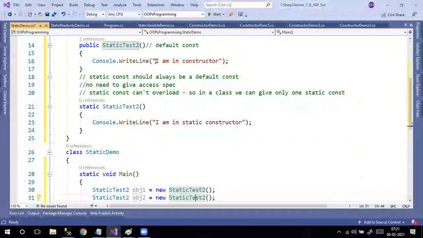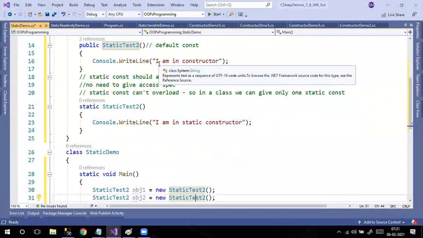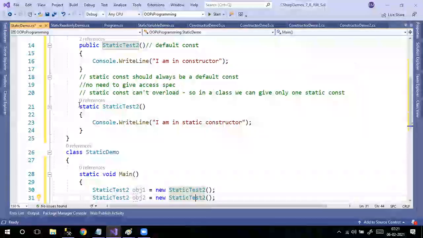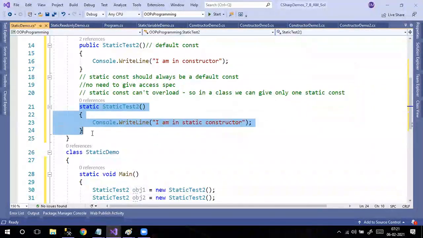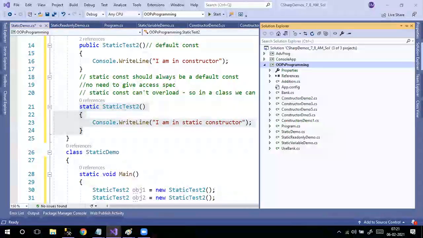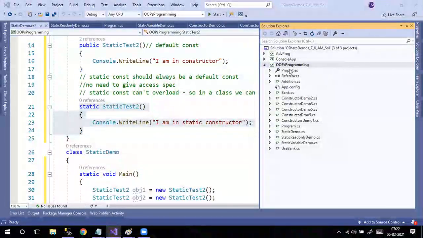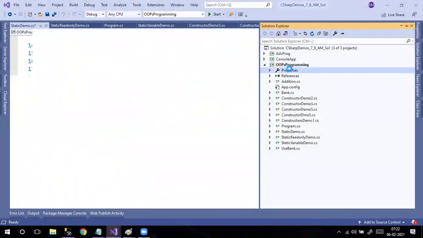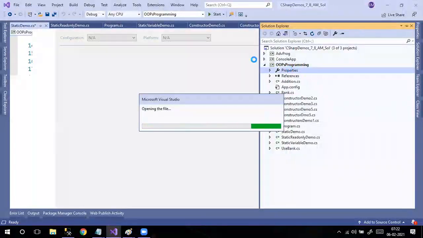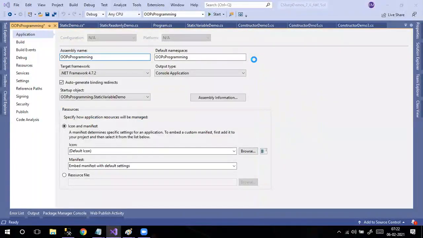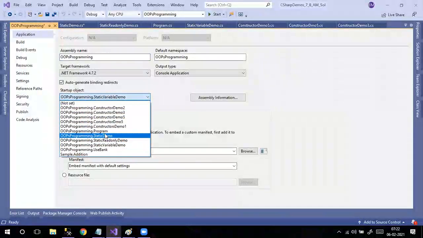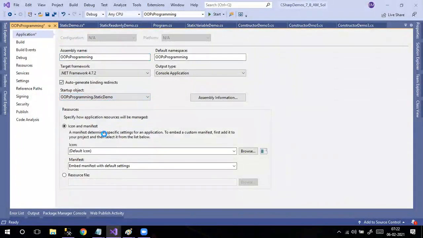That means this is going to run two times. But before that, this static constructor will execute. Before that only, this static constructor will execute. So I'm going back. Where is my properties? Static demo, right? Static demo run.